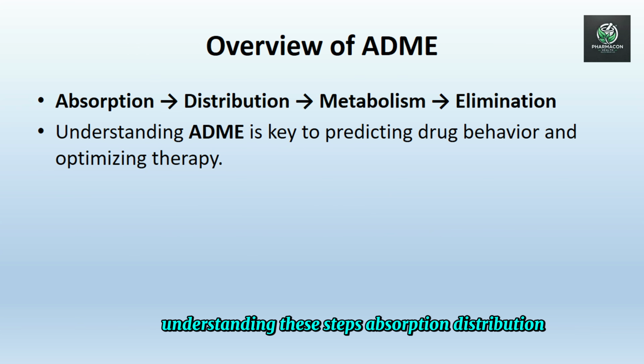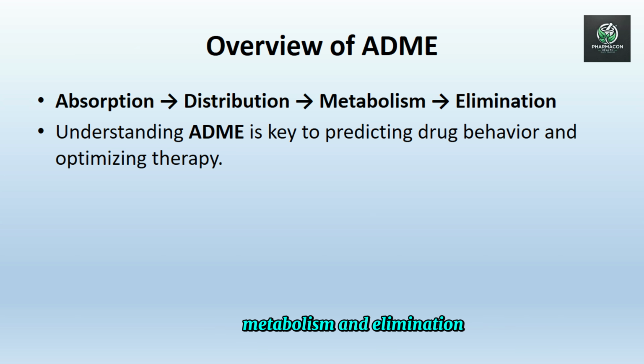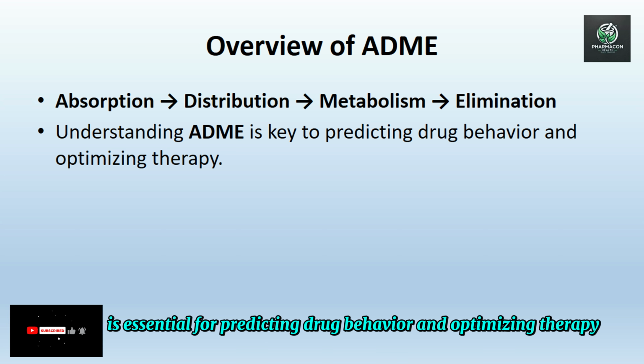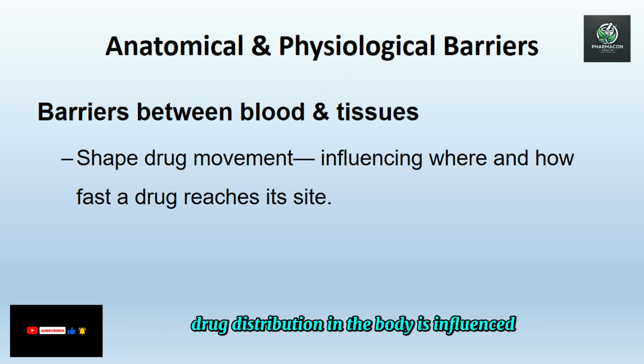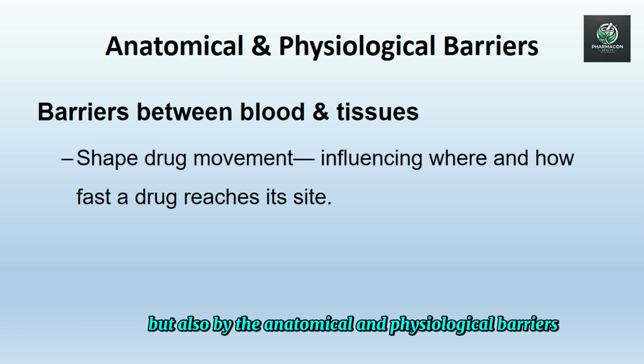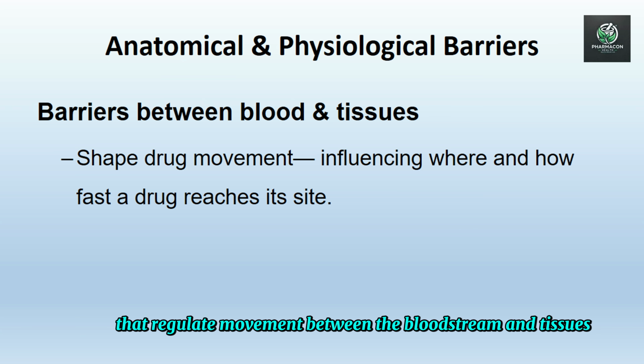Understanding these steps, absorption, distribution, metabolism, and elimination, and how they connect, is essential for predicting drug behavior and optimizing therapy. Drug distribution in the body is influenced not only by drug properties but also by the anatomical and physiological barriers that regulate movement between the bloodstream and tissues.